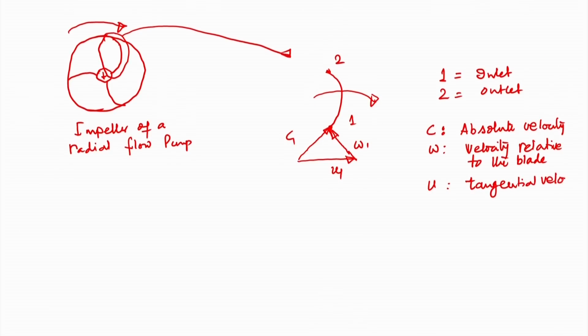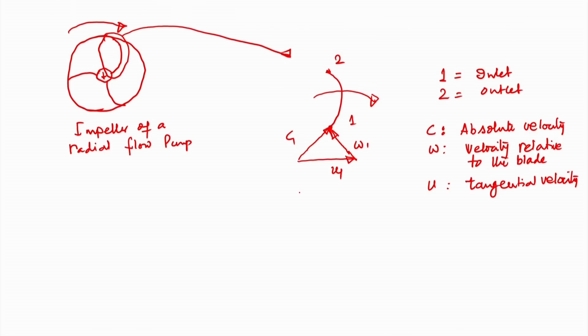So, there are 3 different components of velocity: absolute velocity of water C, W the velocity relative to the blade, and U the tangential velocity. Suffix 1 is used to denote the velocities at the inlet.